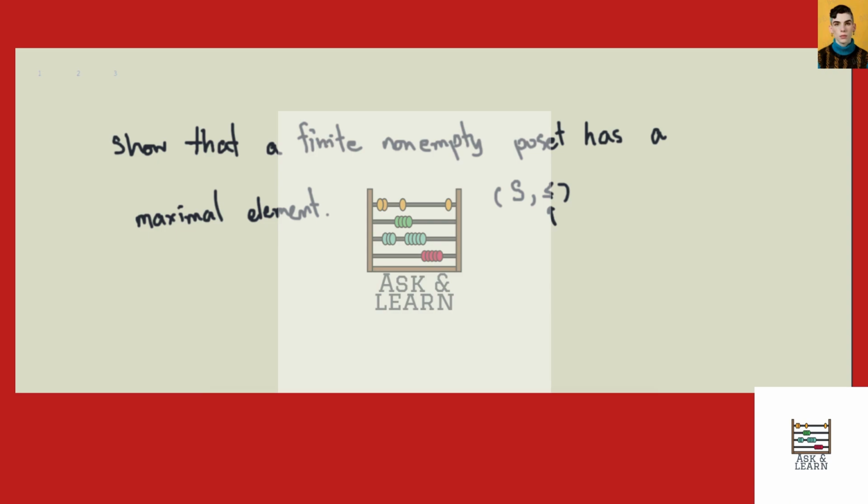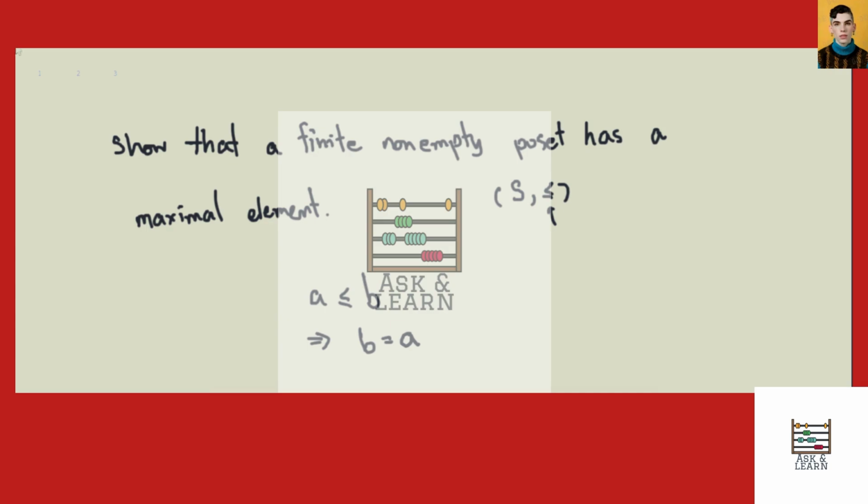And being maximal element means that element A, if there is something that is greater than A, then greater or equal to A, then it must be A itself. So we cannot have a different element that is greater than A.